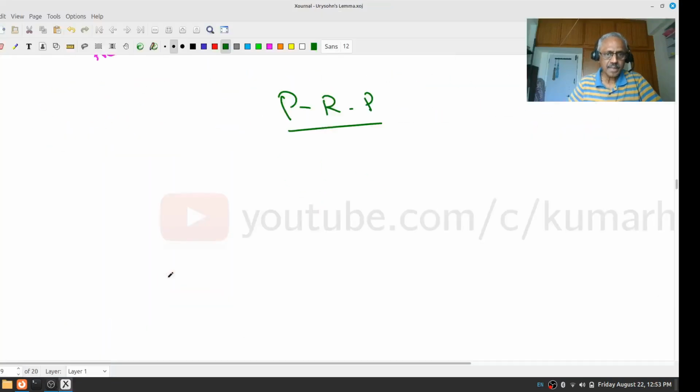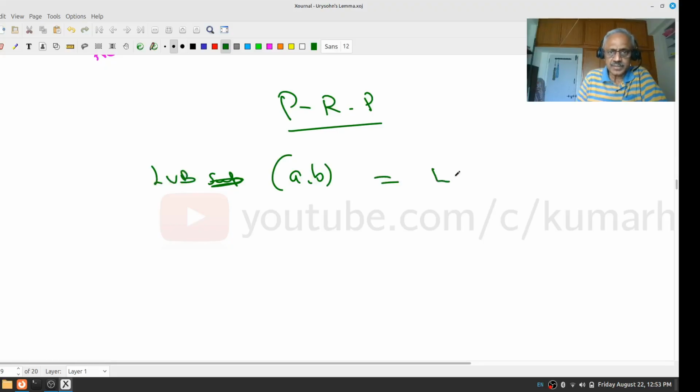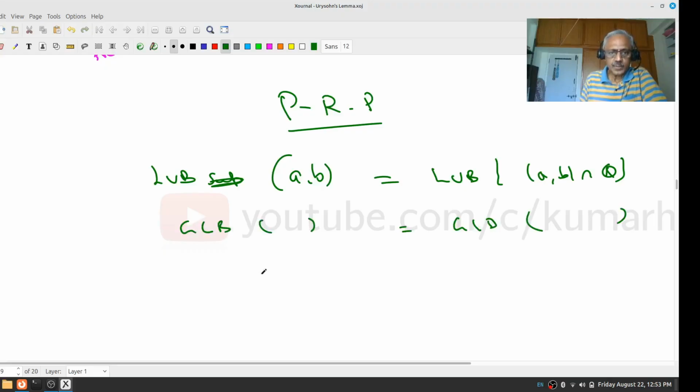So I will get a real valued function. Are you following? Let me just show it. If I have an interval AB, the LUB of AB is the same as the LUB of AB intersect Q, and similarly for the GLB. Therefore, it is enough if I get a stratification SR for r in Q.